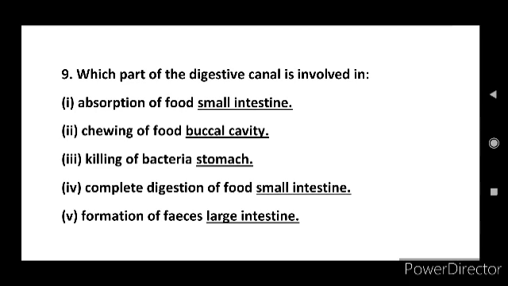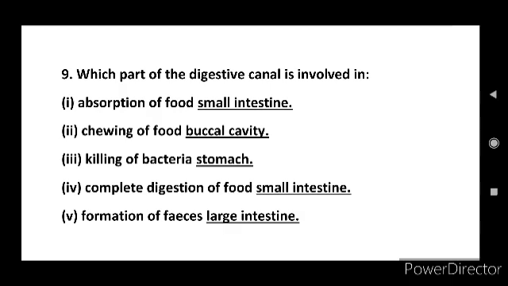In the stomach, hydrochloric acid is released, right? It is highly concentrated and this hydrochloric acid kills many bacteria that enter along with the food and makes the medium in the stomach acidic and helps the digestive juices to act.